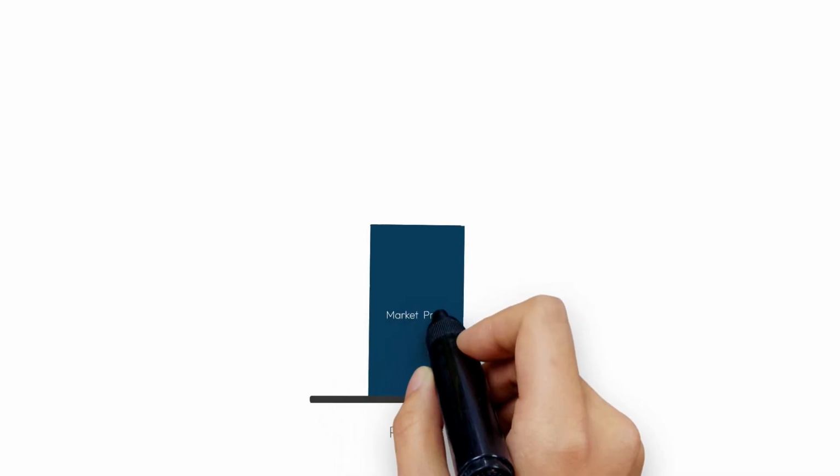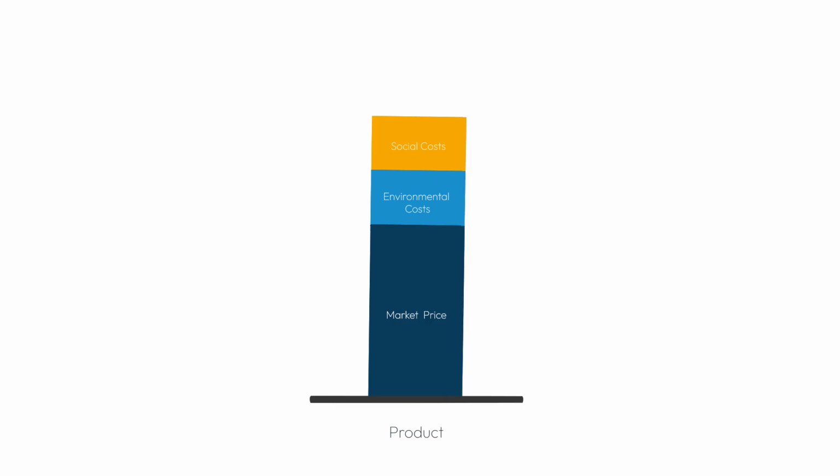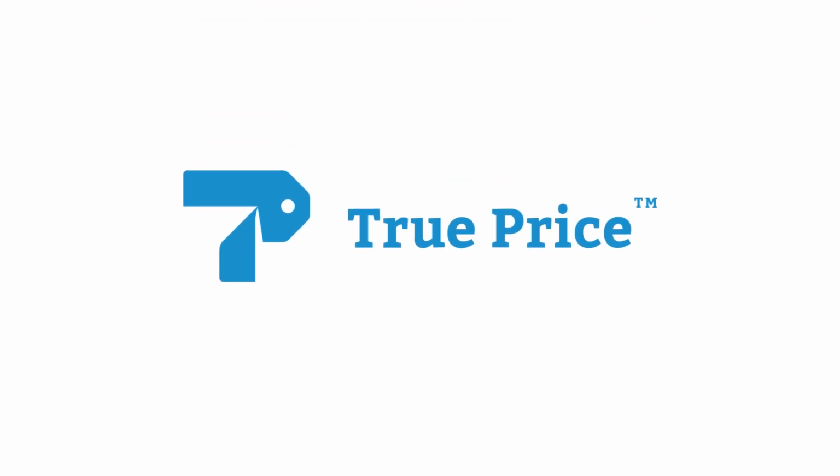True price payments help to fund much-needed action to reduce environmental and social problems in the economy. Nonetheless, this is just one part of the solution, and not the end goal of true price. We believe a true price economy is possible, where the rules of the game, regulations, and industry standards change to finally close the gap between market prices and true prices. Although there is still a long way to go, we believe that fair and feasible guidelines for true price payments brings us a step closer to a new economy.